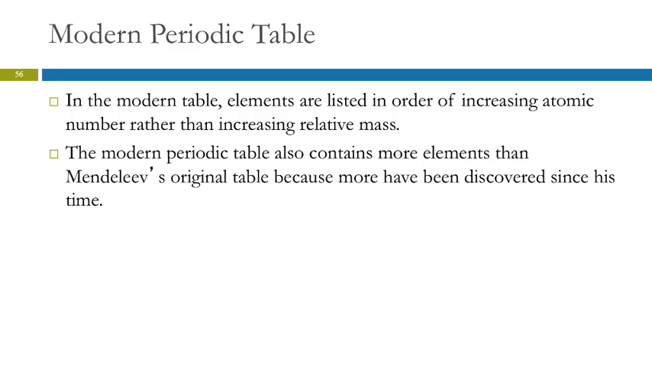So in the modern periodic table, instead of increasing mass, they are listed in order of increasing atomic number. Most of the time, that gives the same ordering, but there are a couple of exceptions. One of them is element 52 and 53. So tellurium has fewer protons, but its mass is larger. And the atomic number is actually the ordering property, not the mass.